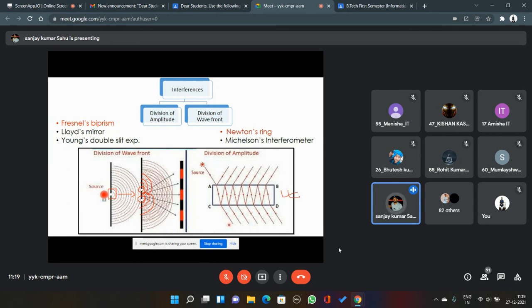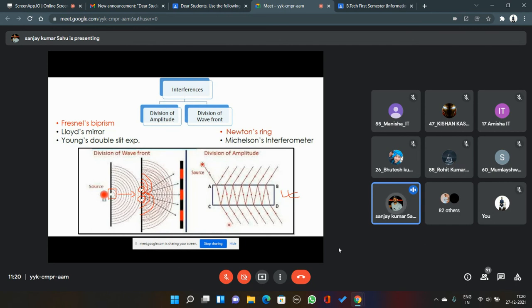The other method is here, the right hand side figure. In the second method, we make a beam of light incident on a thin slab. ABCD is a thin slab. That slab may be of glass or any certain medium, but the condition is that the refractive index of the entire slab or entire medium must be the same.